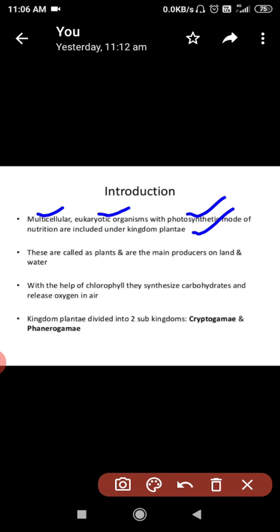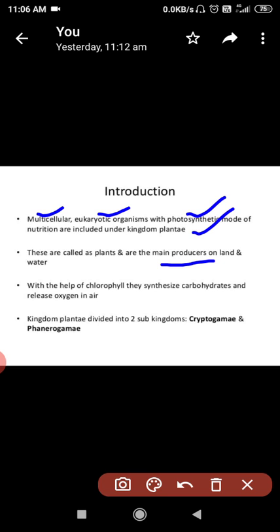Now, the next point says that these are called plants and are the main producers on land and water. As you all know, plants are the main producers. Next, with the help of chlorophyll, they synthesize carbohydrates and release oxygen in air.